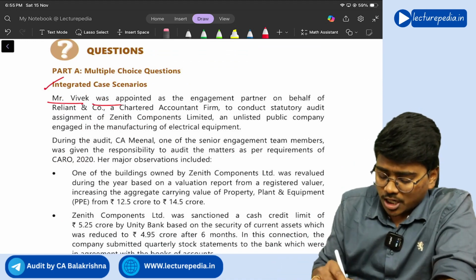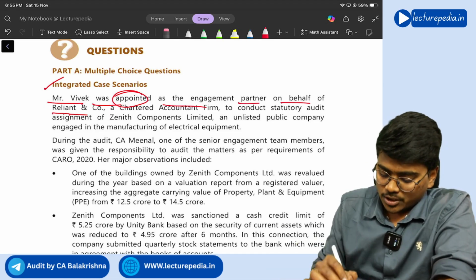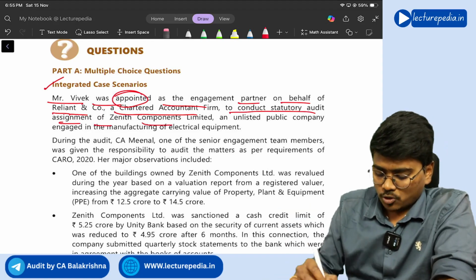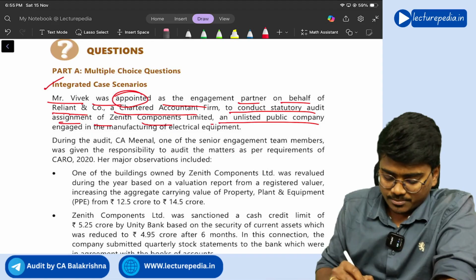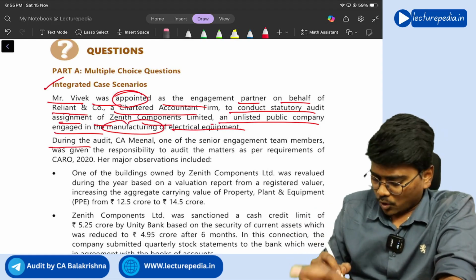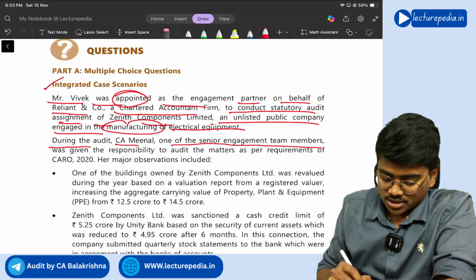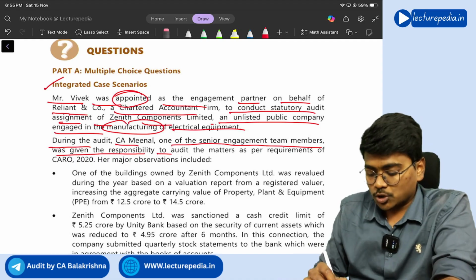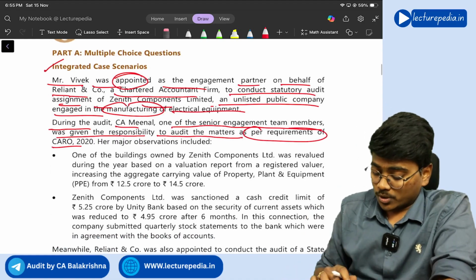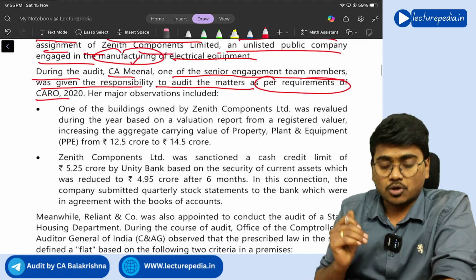Mr. Vivek was appointed as the engagement partner on behalf of Reliant and Co., a chartered accountant firm, to conduct the statutory audit assignment of Zenith Components Limited, an unlisted public company engaged in the manufacturing of electrical equipment. During the audit, CA Meenal, one of the senior engagement team members, was given the responsibility to audit the matters as per the requirements of CARO 2020. Okay, CA Meenal has been given responsibility to audit as per CARO 2020.